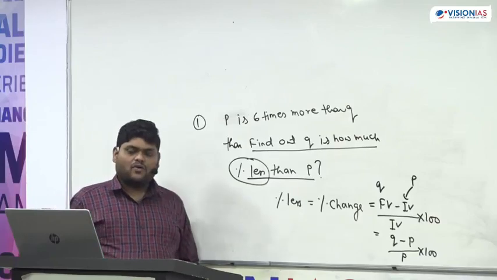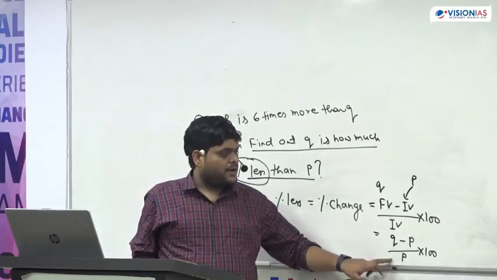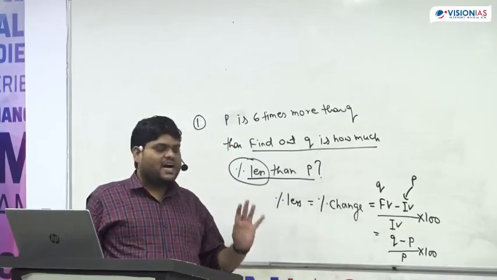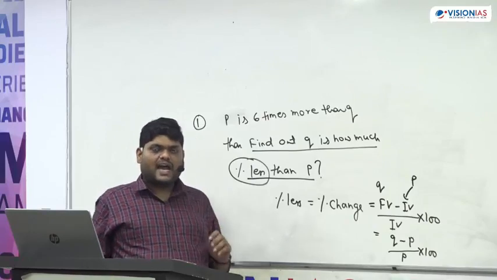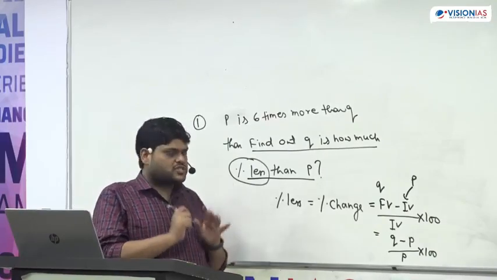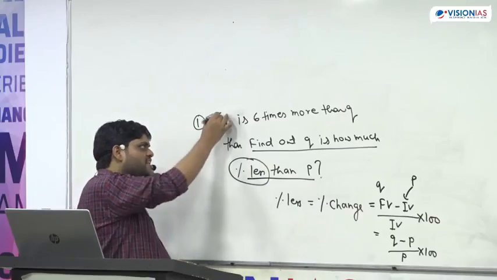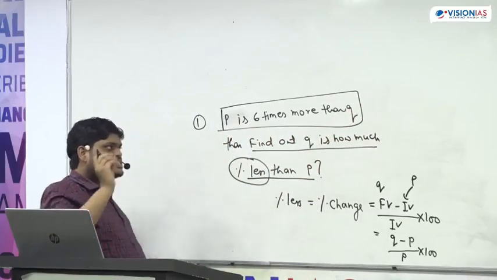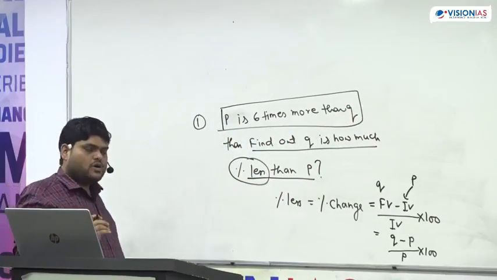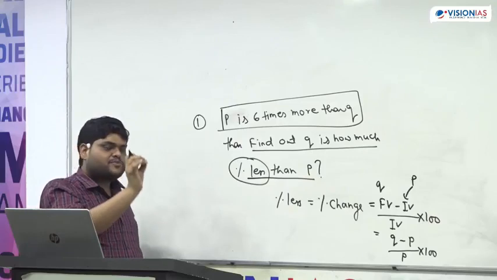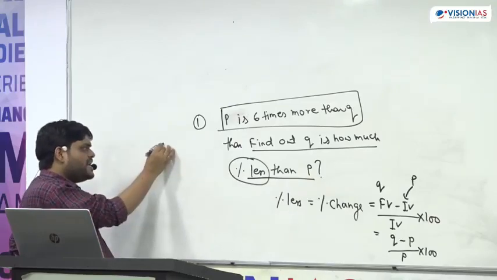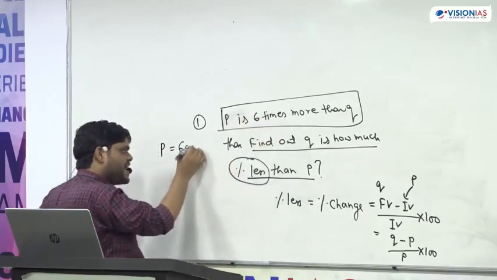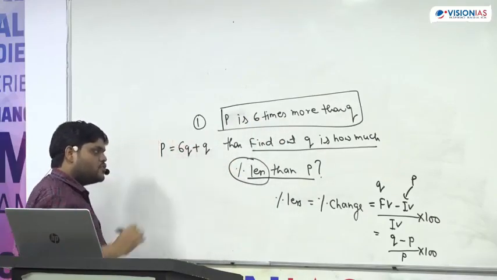Okay. Now, if we have to solve this, we have to find out the relationship between Q and P. And for that, we have to go to the question. Is anything given in the question? Yes. In the question, it is given that P is 6 times more than Q. So P is 6 times, I told you more means addition, and then Q.